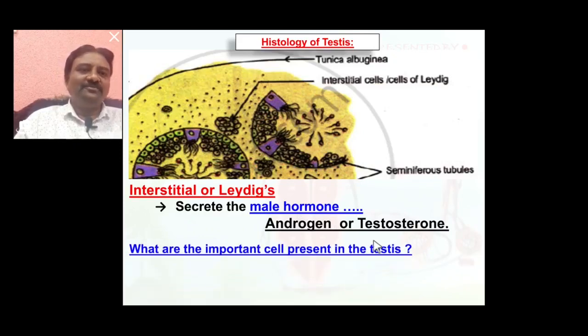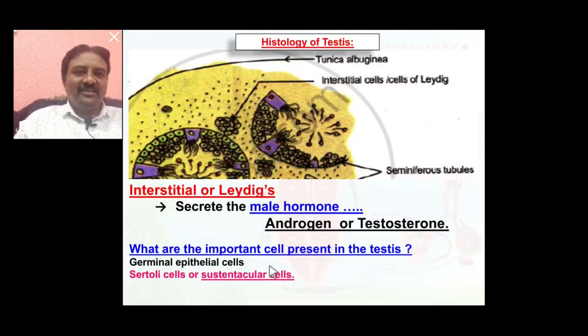Now, what are the important cells present in the testes? You know that germinal epithelium cells are most important, undergo gametogenesis to produce gametes or sperms. Sertoli cells or sustentacular cells provide nutrition to the developing sperms.